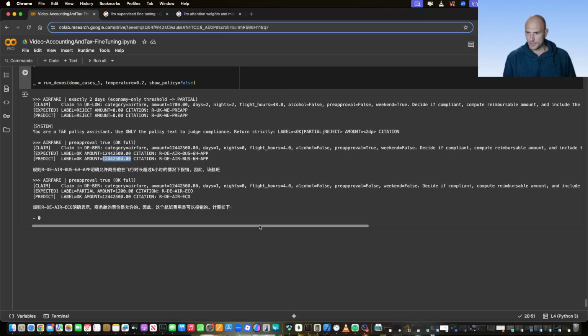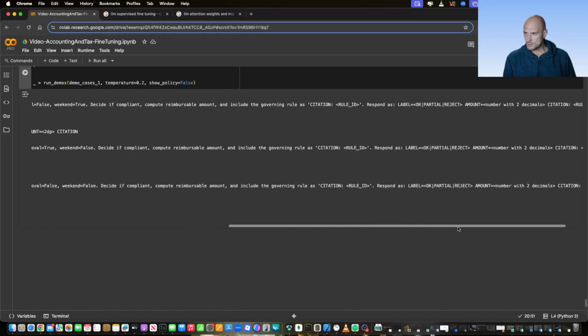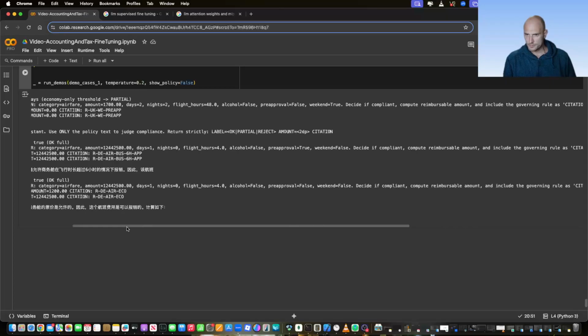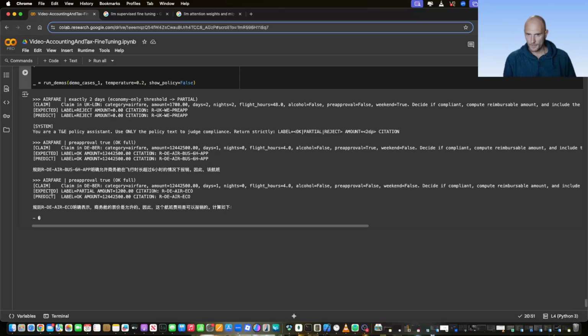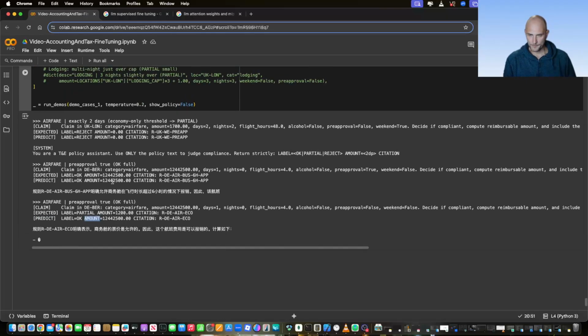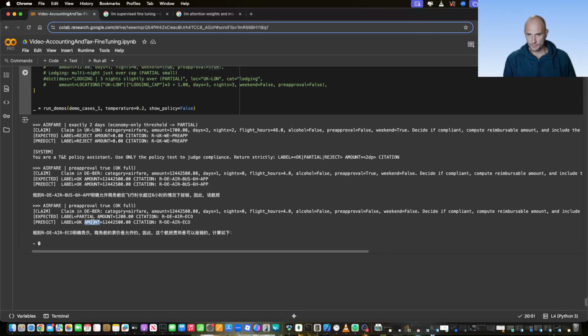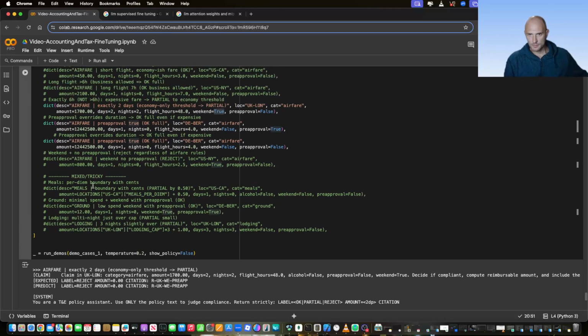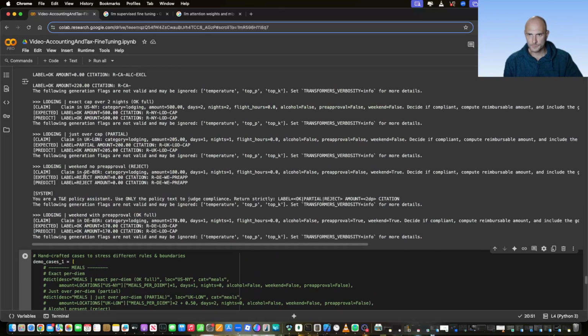For this one here, this was not pre-approved. False. And it was supposed to be partial, so it was supposed to be just 1,000. However, our model failed here. That's quite interesting. Not sure why. Well, actually, it should have been partial. Yeah, sorry, it should have been partial. But it did not work for this particular case.